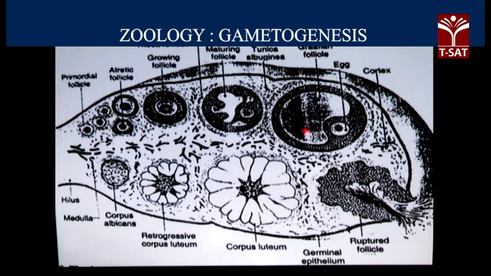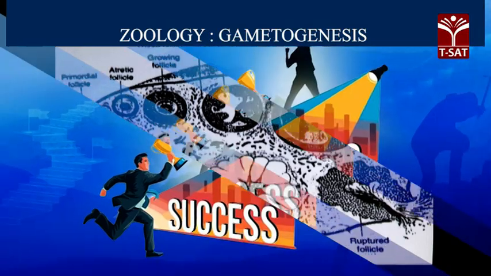This picture is notable, a Graafian follicle, and of course there is no egg here, it is actually the secondary oocyte, and after rupture, there is formation of the corpus luteum releasing progesterone, and ultimately in the absence of pregnancy, the corpus luteum degenerates to form the corpus albicans.